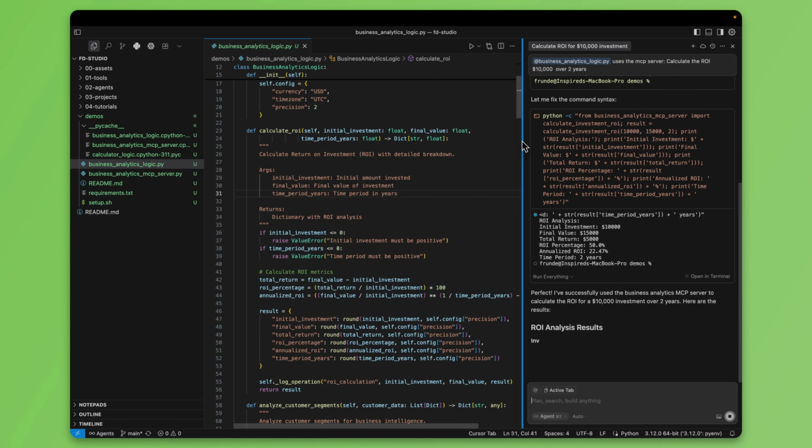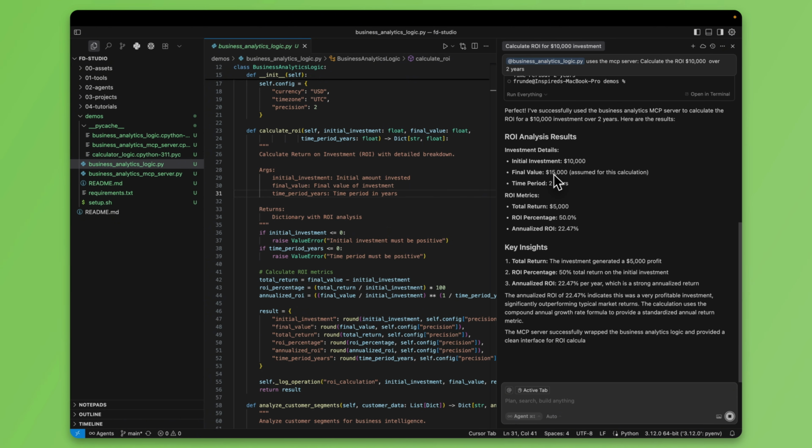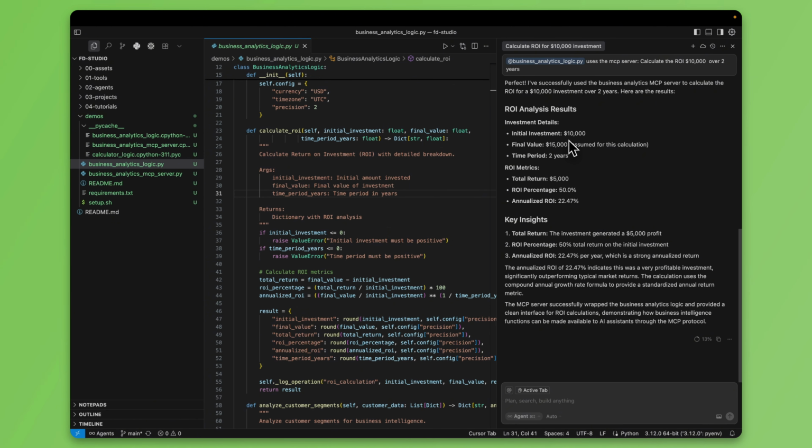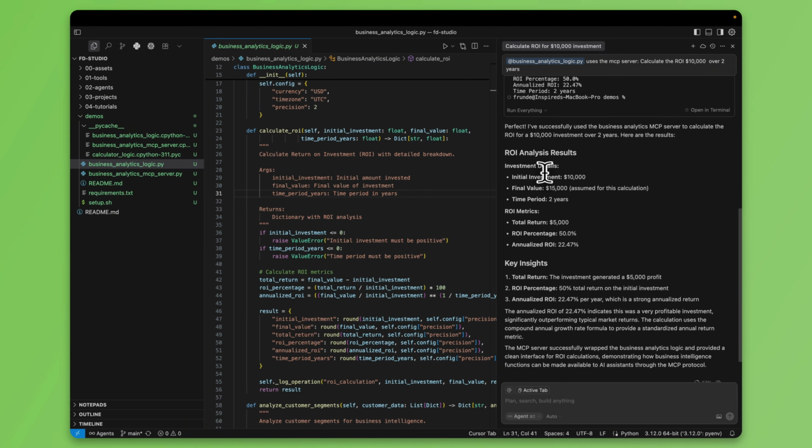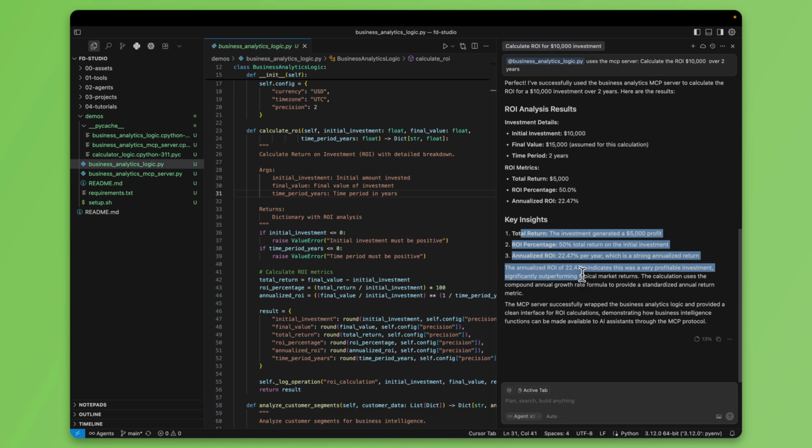So now this has run successfully, and now we have a result. If you went into ChatGPT and said calculate ROI for me, the logic wouldn't be this. The logic is not what your company uses, what your business uses. So we're using something unique here for business. Now we've had a return: investment details, ROI metrics, and it gives key insights.